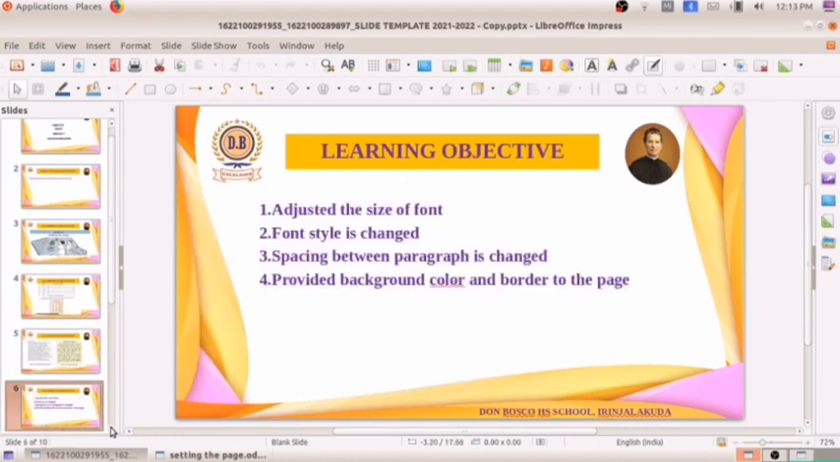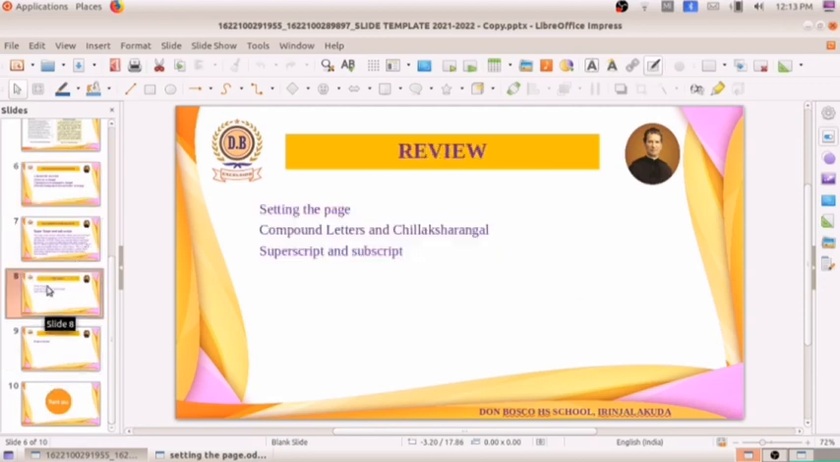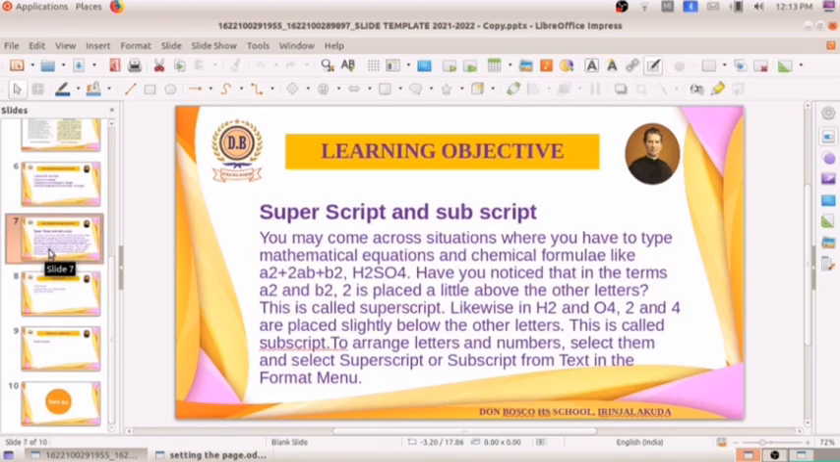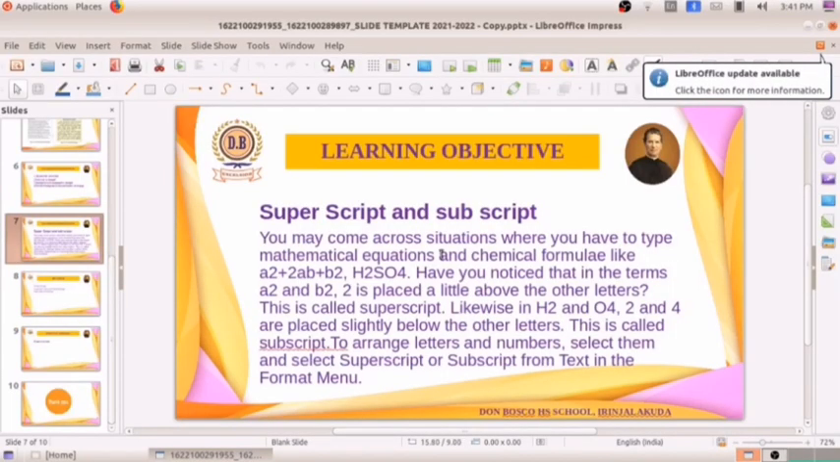And the next thing that you have to keep in mind is, while writing documents, sometimes we have to add chemical reactions. Here you can see A square plus 2AB plus B square, H2SO4. You may come across situations where you have to type mathematical equations and chemical formulas. Now you can't read it correctly because it is written like A2 plus 2AB plus B2, but the actual thing is A square plus 2AB plus B square. I will show you how we can use subscript and superscript.